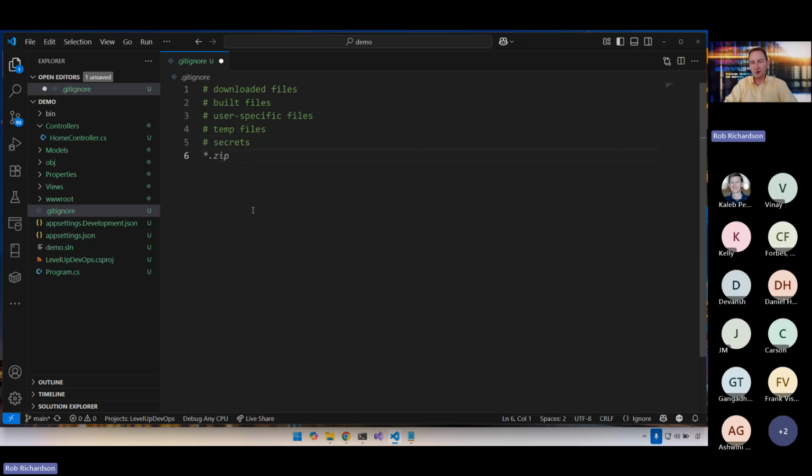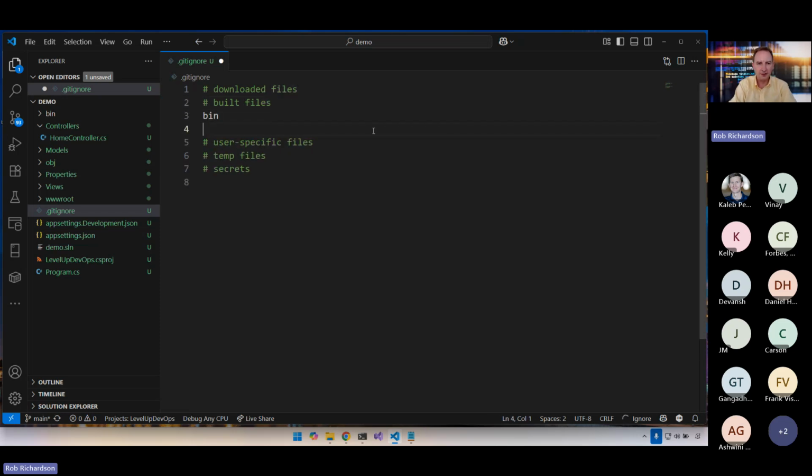Now, if you look through your .gitignore file that you've built up over years in your project, or the one that GitHub created for you, you can find each of these 5 groups. But you probably don't call it out that way. I call it out here because it's a really elegant way to look at how we build the things and ensure that we've got everything put in the proper spot. Downloaded files. If we were in a .NET Framework project, we would have packages. If we were in a Node project, we'd have node_modules. In this project, we have neither of them, so I'll leave that section blank.